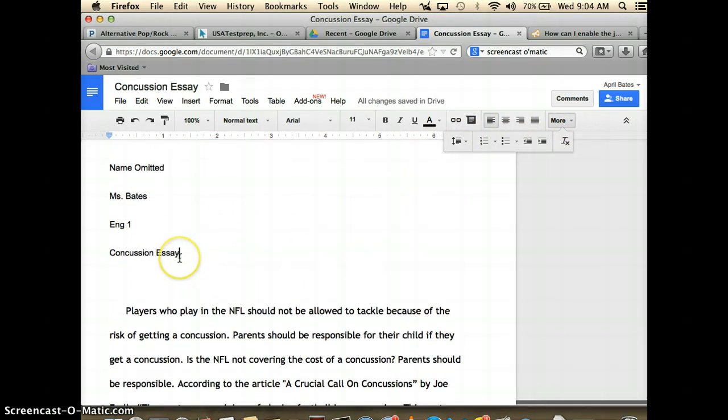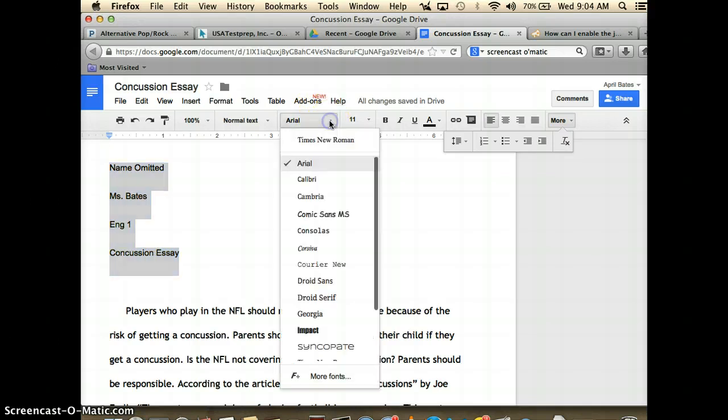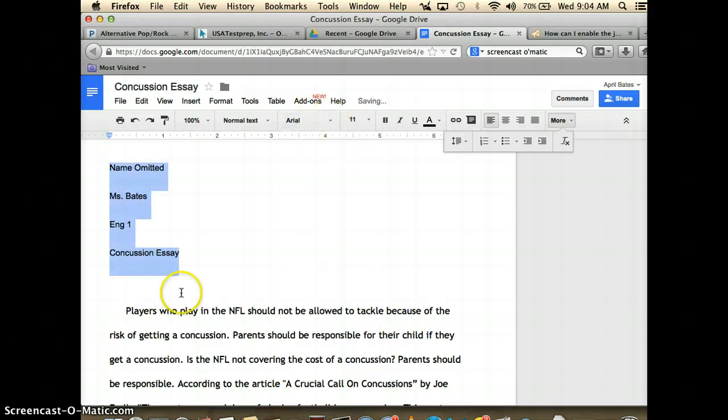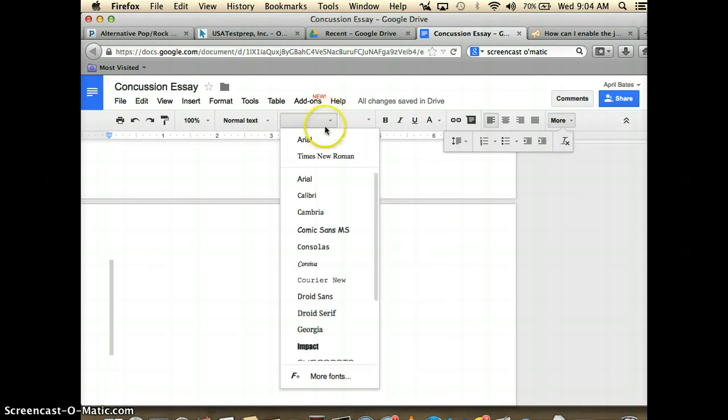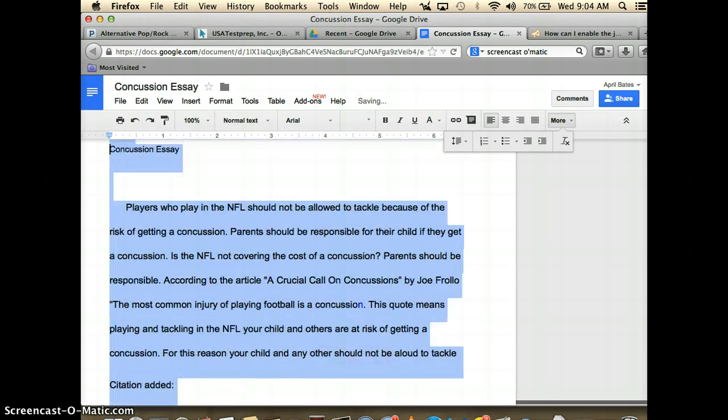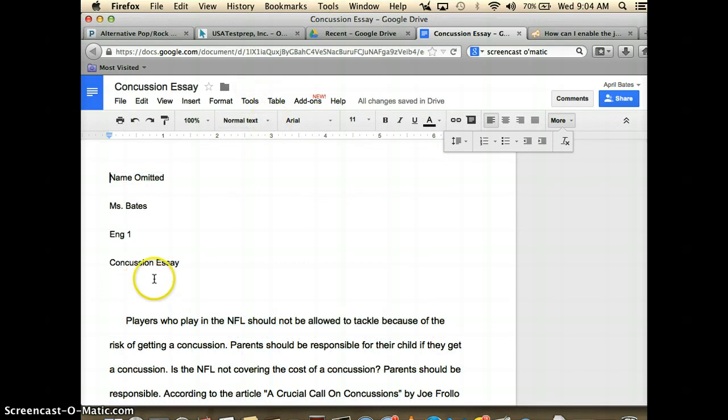Okay, notice we have a little bit of change in font here. Okay, so we can go and make sure that that's all Arial. Is this Arial too? That actually switched fonts. So we can go through and make sure that's all Arial. All right, so notice now that all looks the same.